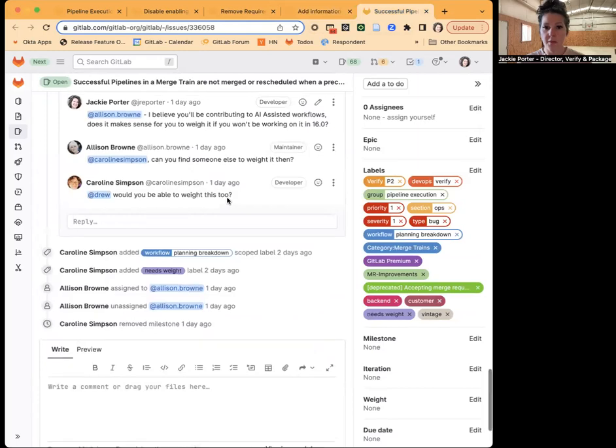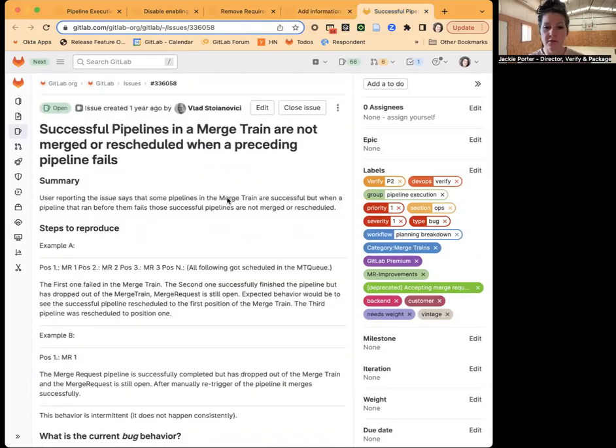Another high priority bug that we're going to be thinking about delivering is successful pipelines in merge trains not being merged or executing when the pipeline before that fails.